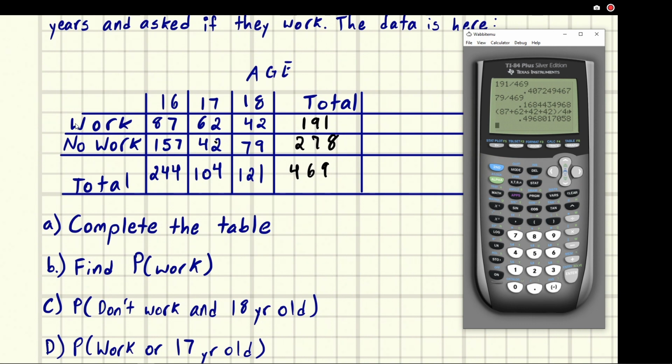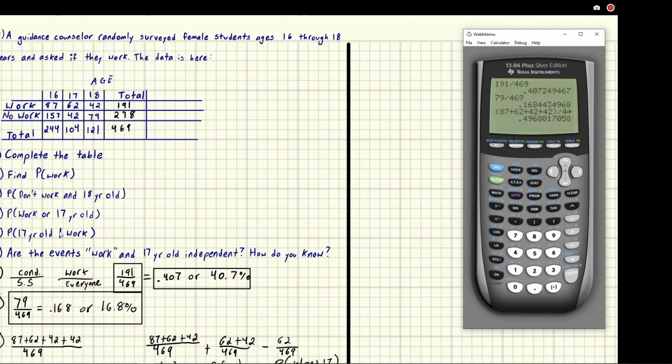Okay, cool. Because it's 17-year-old given that they work, what that means is we only consider the people that work. Before, we were looking at everyone in all our previous probabilities, but in this probability, we only care about the people that work.